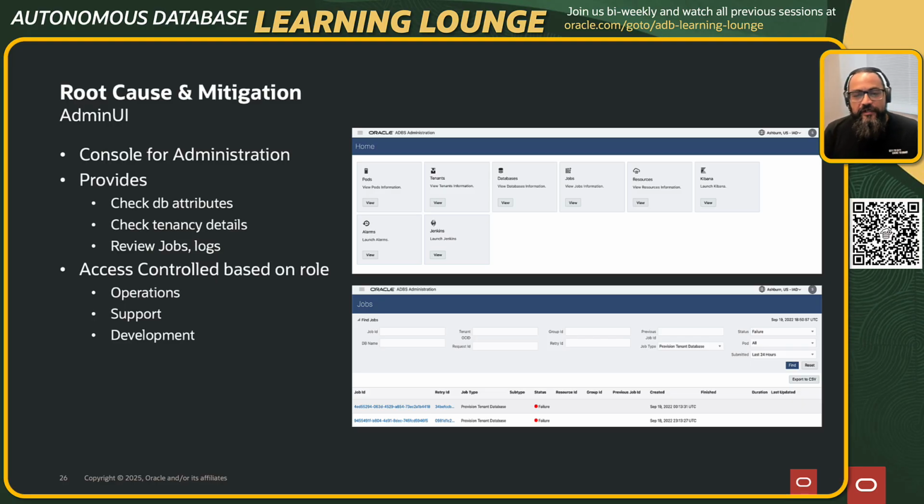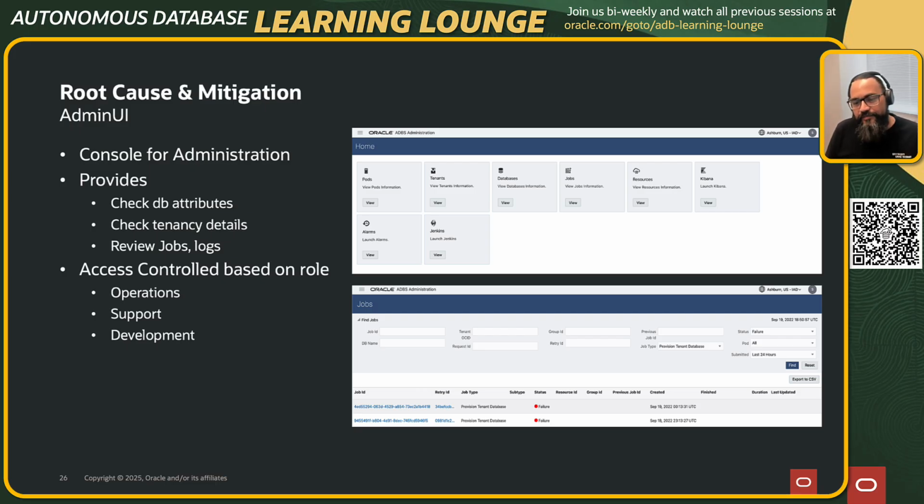Now, taking a slightly different view of what else is available. We have this backend system we call the admin UI. This is one place for administration, where operations users administer. The access control is completely regulated: what operations needs to see, what a support engineer needs to see, what development needs to see. But this is one place that operations use for looking at all the backend systems, right?